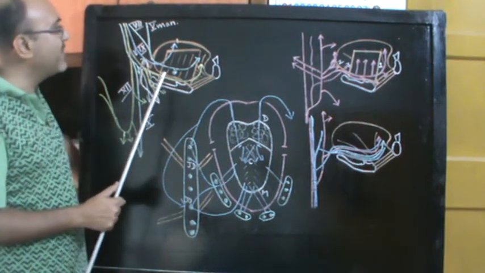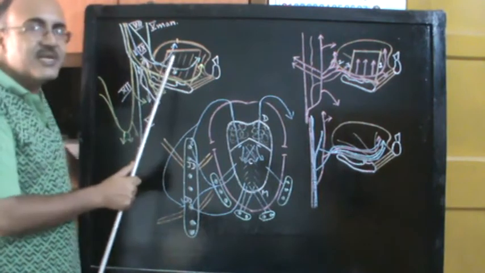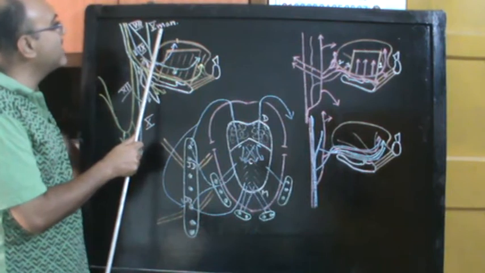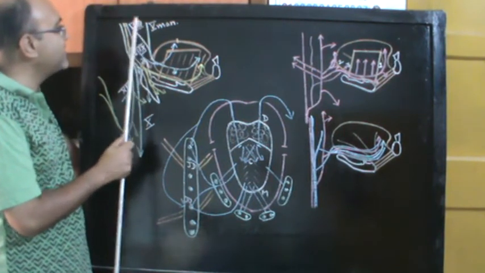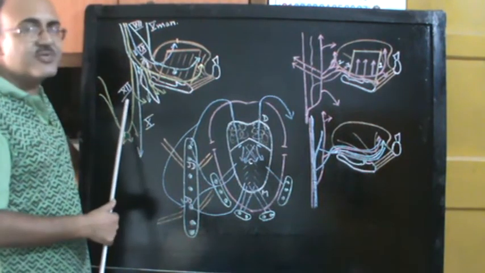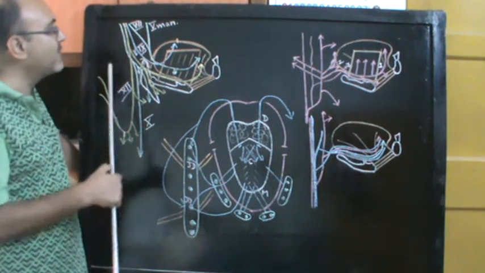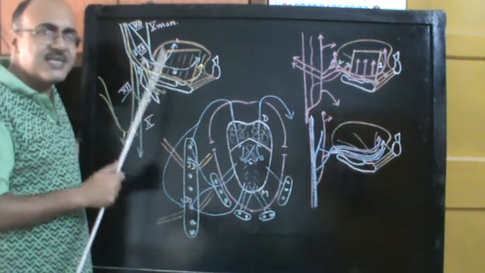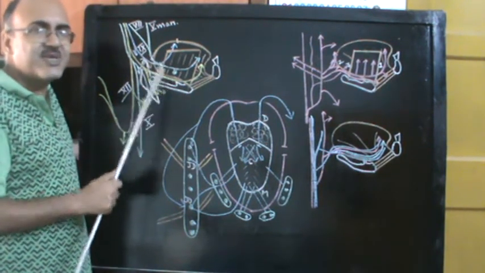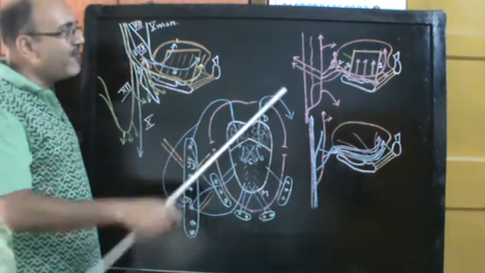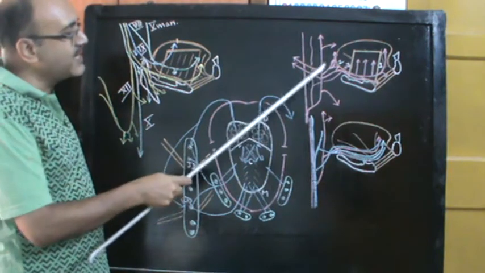So again you have so many cranial nerves participating in the supply to the tongue: the mandibular division of the trigeminal nerve, the chorda tympani branch of the facial nerve, the glossopharyngeal nerve, the vagus nerve, and the hypoglossal nerve. All of these are together supplying the mucous membrane, general sensations, taste sensations, and the skeletal muscles, intrinsic and extrinsic, of the tongue.